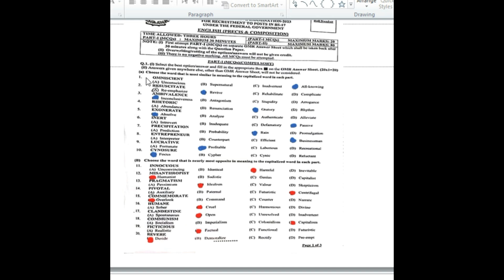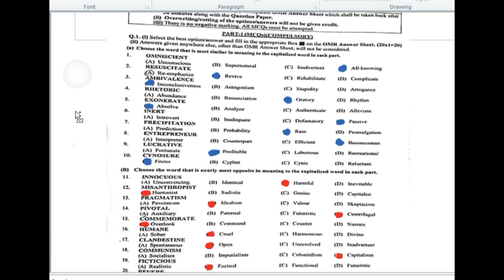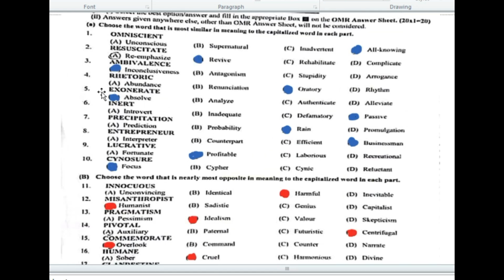The second one is resuscitate. इसका synonym होगा revive. The third one is ambivalence. Ambivalence का जो synonym है वो है inconclusiveness. The fourth one is rhetoric. इसका synonym होगा oratory. The fifth one is exonerate. इसका synonym है absolve.